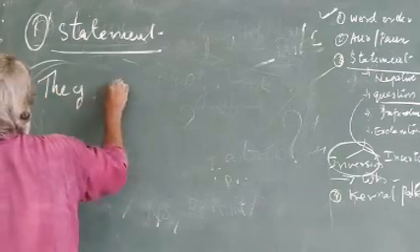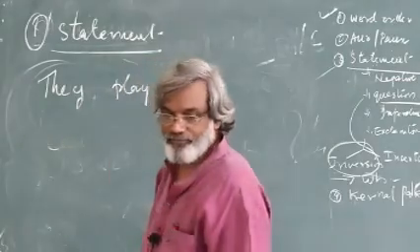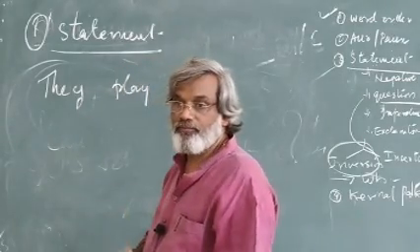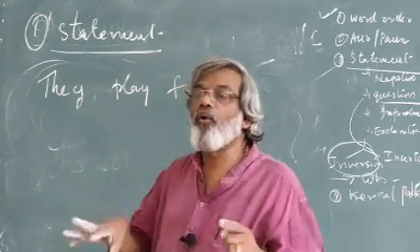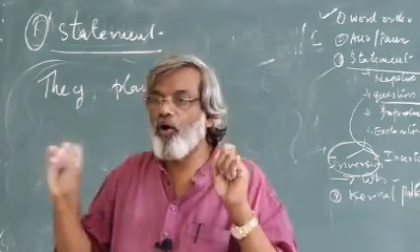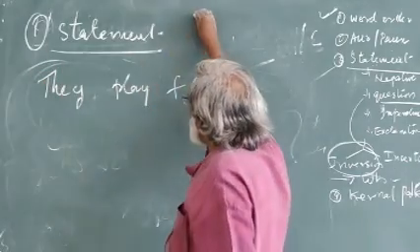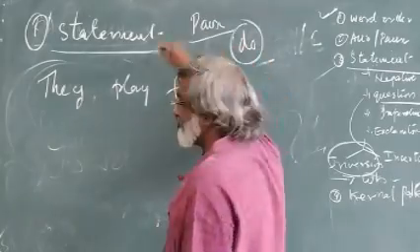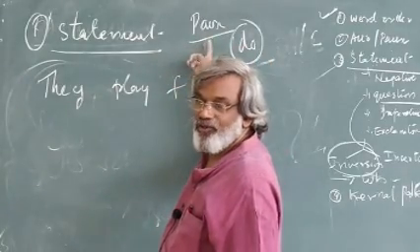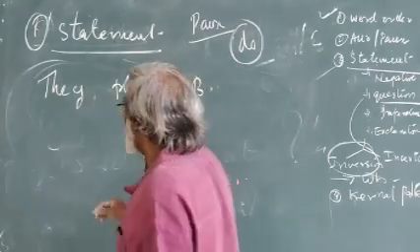They play football. Look here. The statement is okay, but no primary auxiliary and no modal auxiliary is available. Then what will you do? You depend on the primary auxiliary "do" form, already referred to in the second semester.